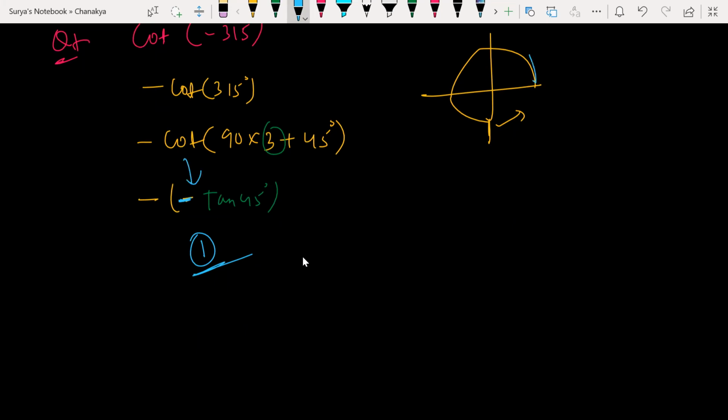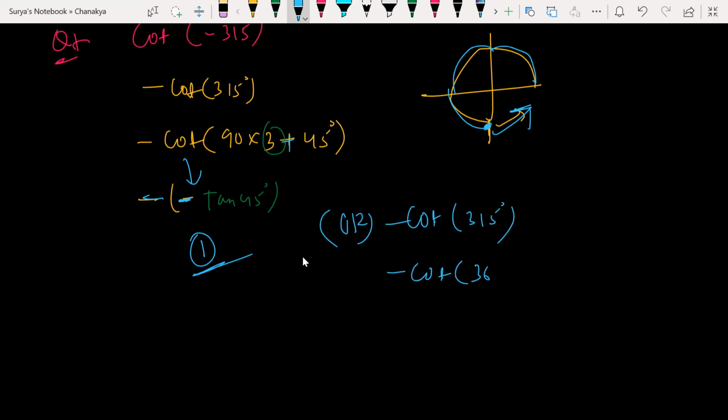90 times, second time 90, third time 90 stops here. Plus 45, again going towards the fourth quadrant. In the fourth quadrant, cot is negative. So negative into negative, positive. Or you can solve like this as well. Can you write this minus cot 315 as what? Minus cot of 360 minus 45, also correct, right? 360 minus theta. Which quadrant? Fourth quadrant, cot negative.